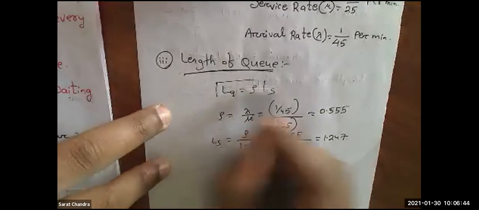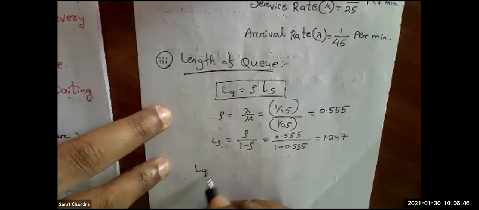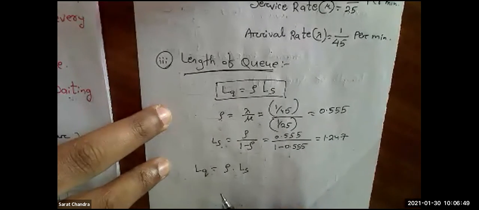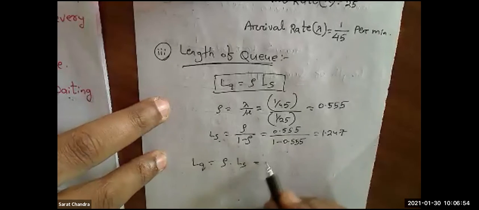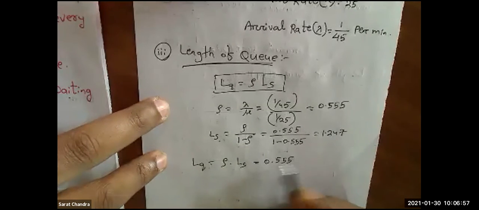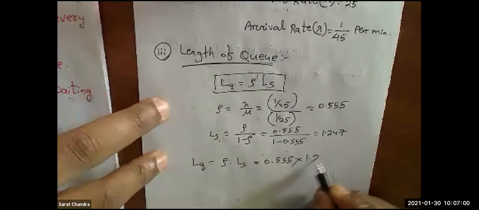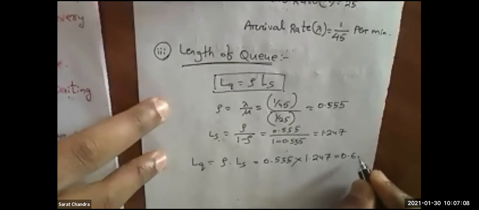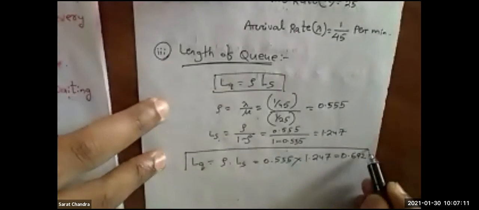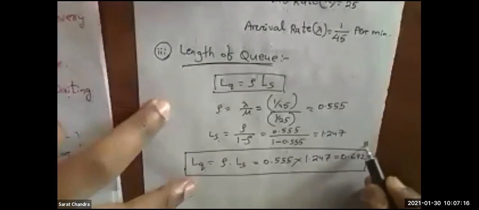Then we'll put it in this formula. LQ equals rho into LS. So rho is 0.555 into LS, which is 1.247. If we solve it, I got LQ as 0.692. Is it correct? Yes, this is the length of the queue for garage B. In garage B, the length of the queue is 0.692.